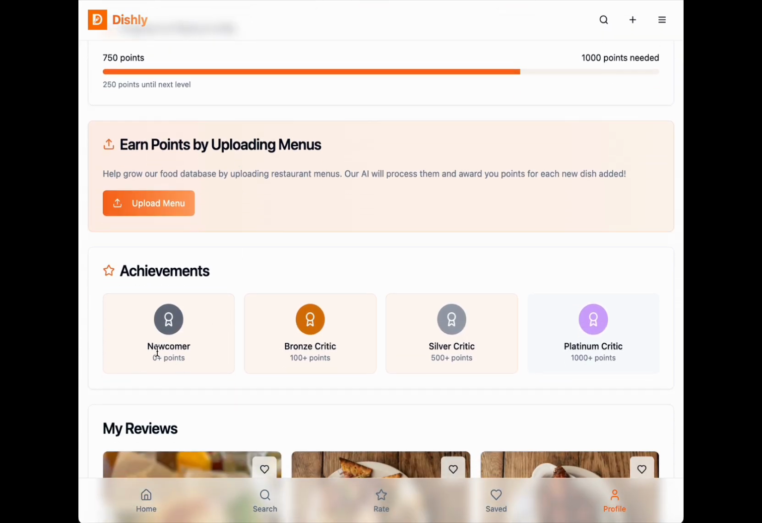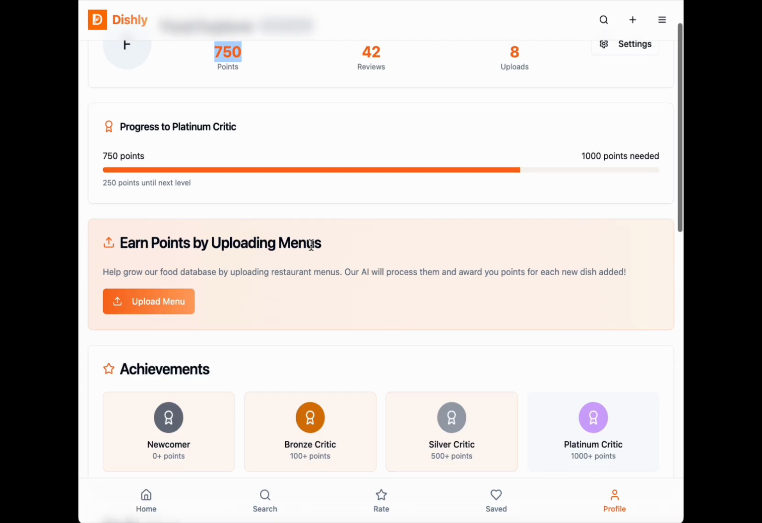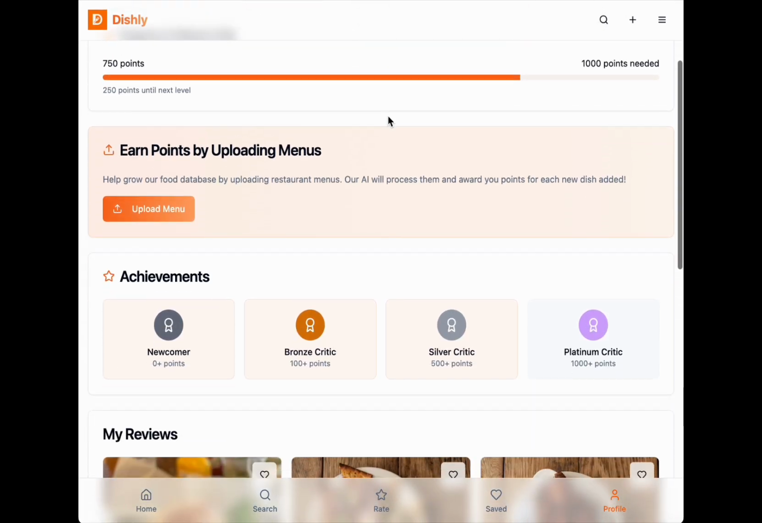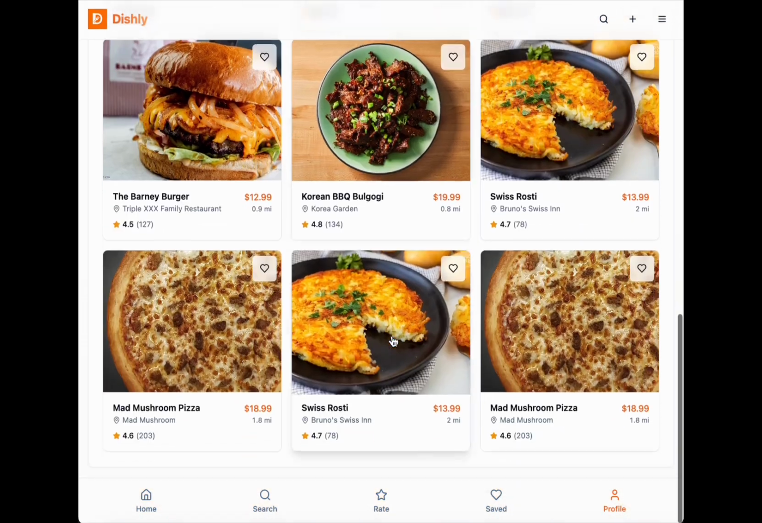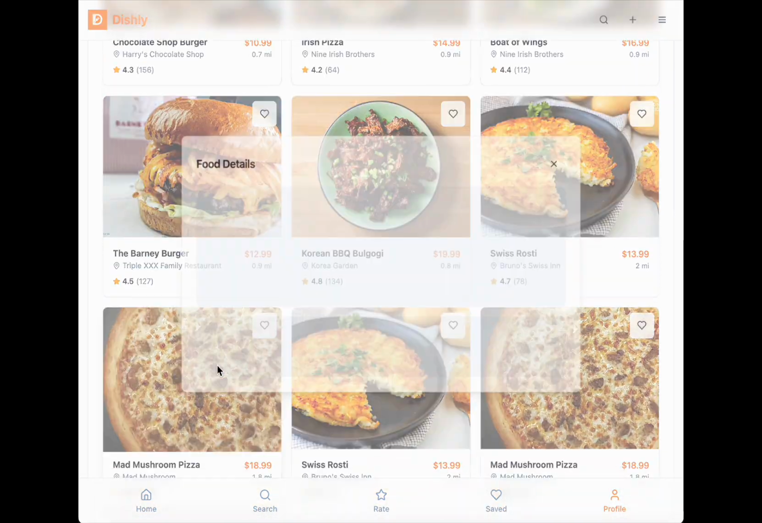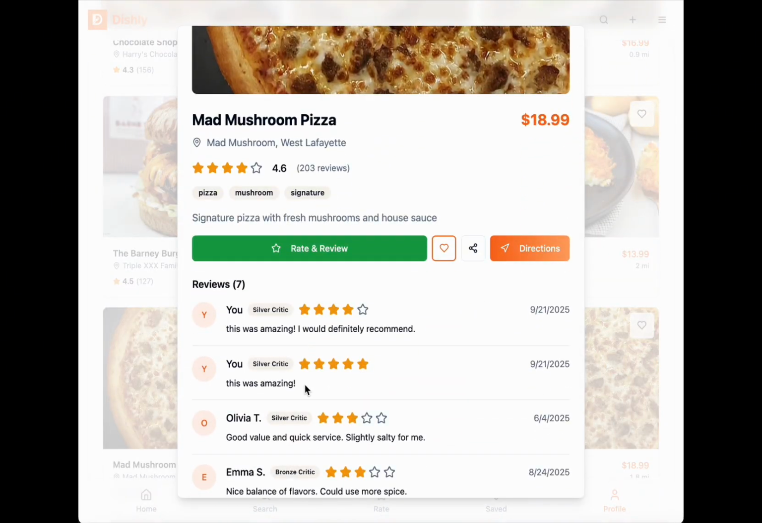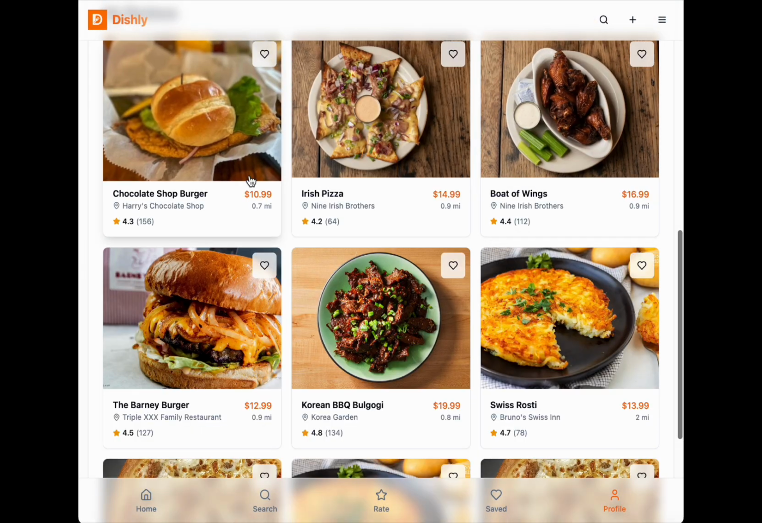The achievements are right here. Newcomer, bronze, silver, platinum. You gain points by uploading and leaving reviews. So that's just a way to get more users to do that. So if you scroll down even more, you can see all of the reviews. There's like duplicates because I was doing multiple reviews, but yeah, you can see your reviews here, and that's pretty much it. Thank you.